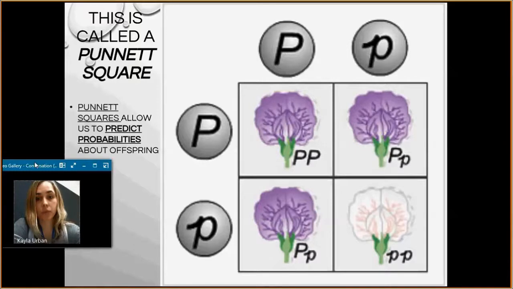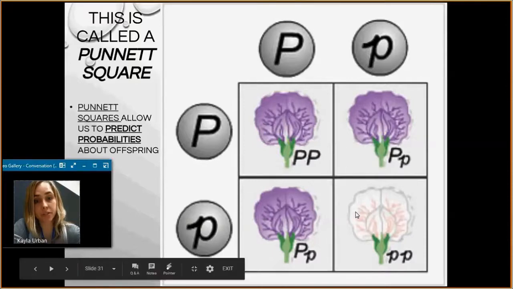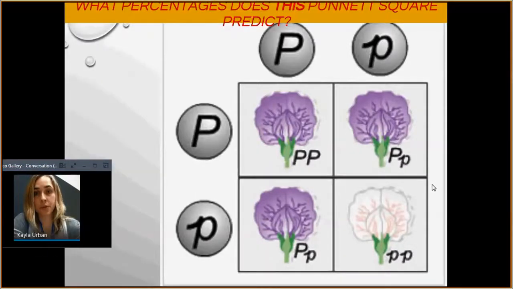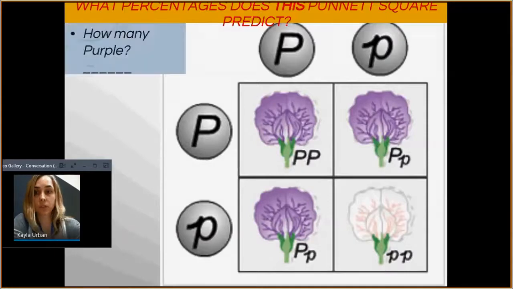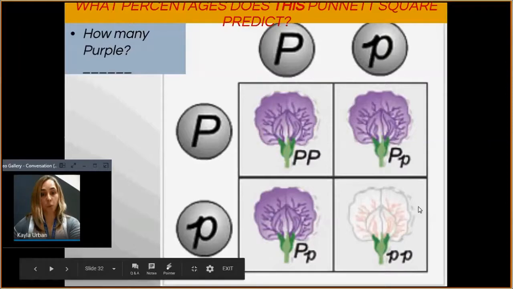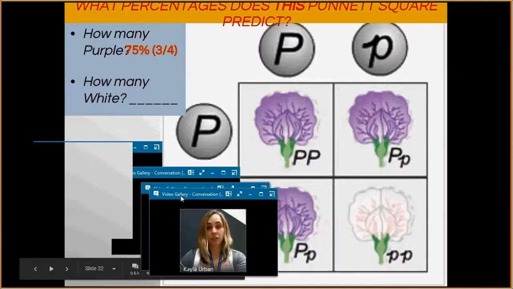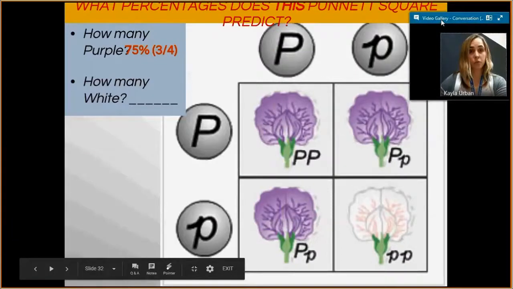We're going to do a lot of different types, so you need to get very, very comfortable with it. You can predict the percentages and ratios for both the phenotypes and the genotypes. Keep in mind that they are different. So what percentages does this Punnett square predict? How many are going to be purple? Hopefully you have about 75%. 3 out of 4 is 75%. How many are going to be white? Hopefully you have 25%. 1 out of 4 is 25%.